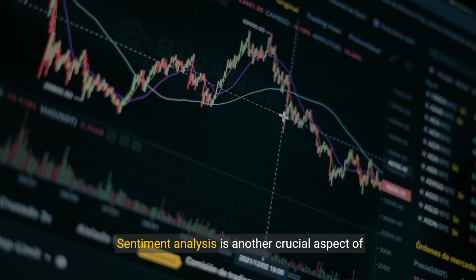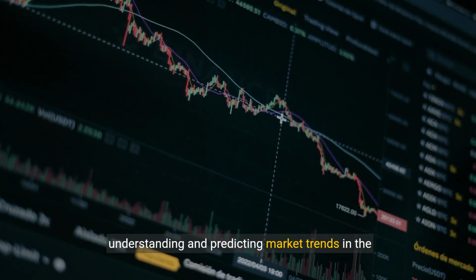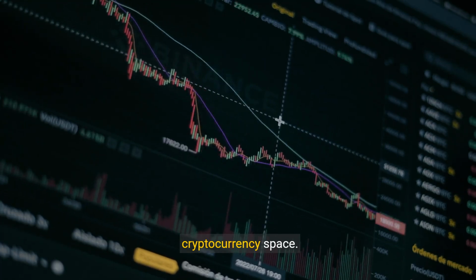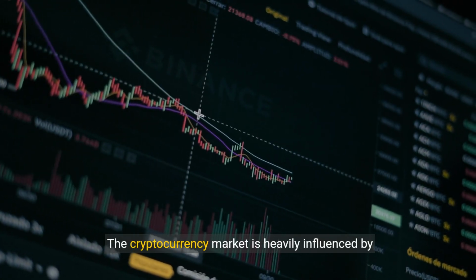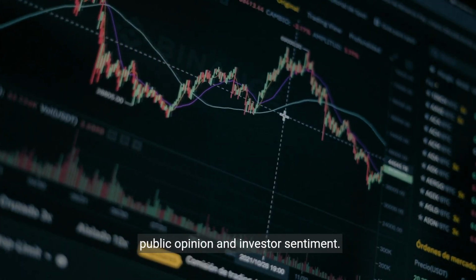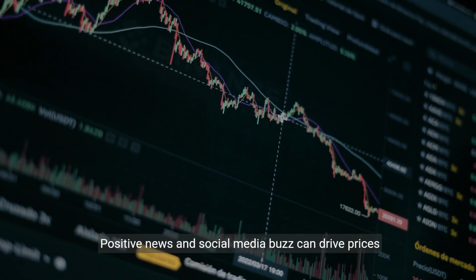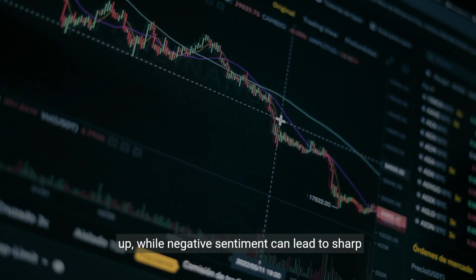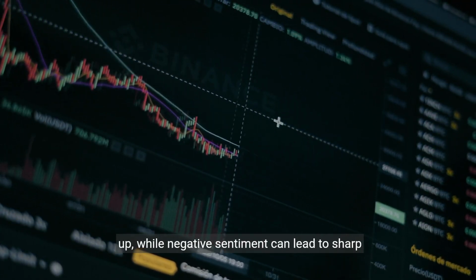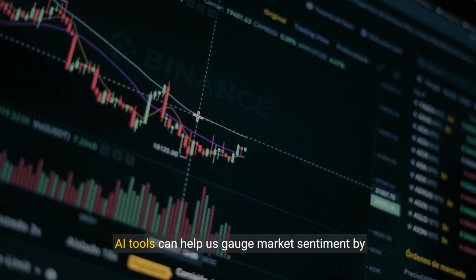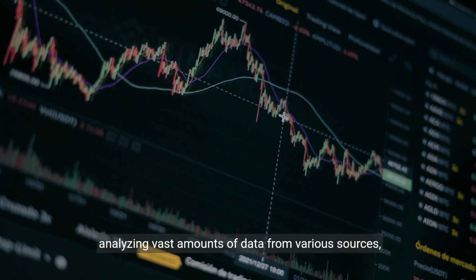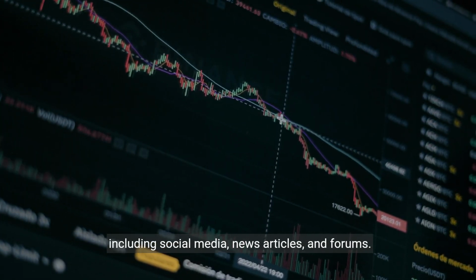Sentiment analysis is another crucial aspect of understanding and predicting market trends in the cryptocurrency space. The cryptocurrency market is heavily influenced by public opinion and investor sentiment. Positive news and social media buzz can drive prices up, while negative sentiment can lead to sharp declines. AI tools can help us gauge market sentiment by analyzing vast amounts of data from various sources, including social media,